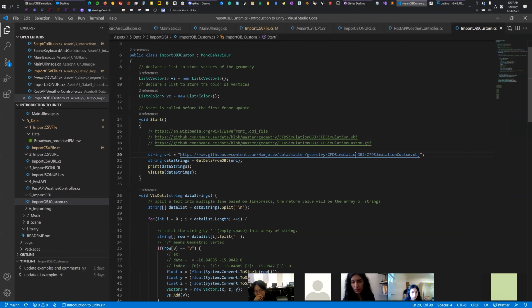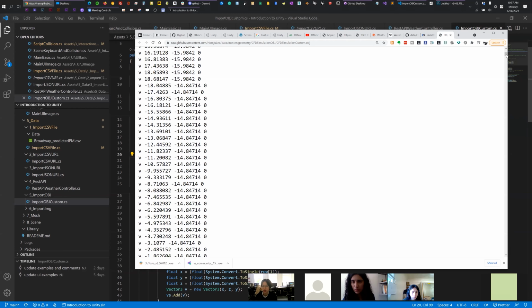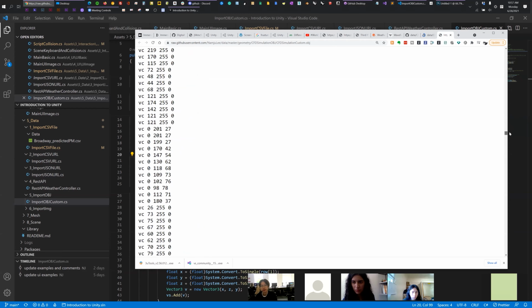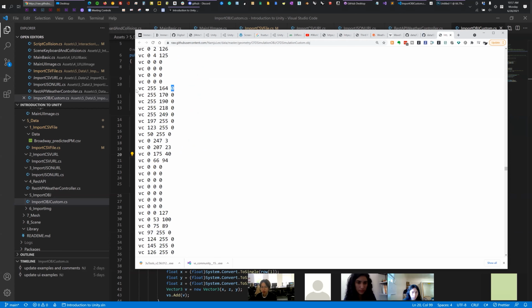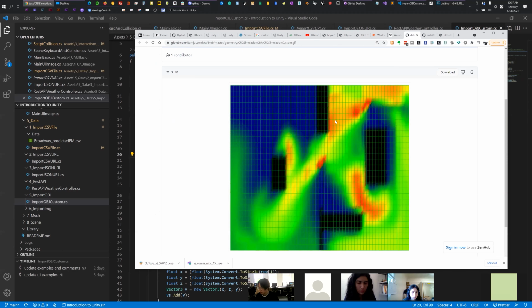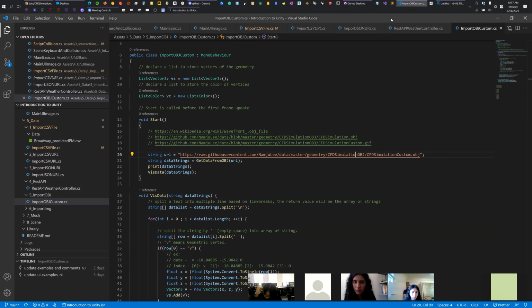I'm not going to show you because this is a little customized data that I made, because I wanted to convert not only vertices but also vertex color. In the simulation, the color is representing some value, right? So we want to save the color as well, not only the position information. So I pre-cooked the data here.